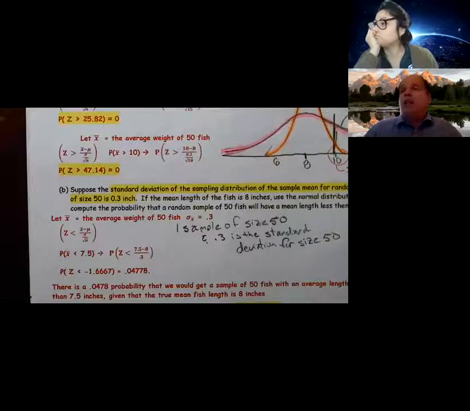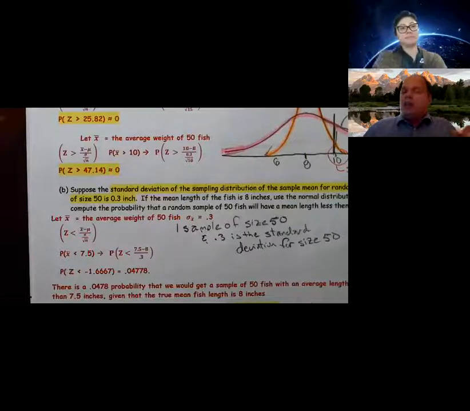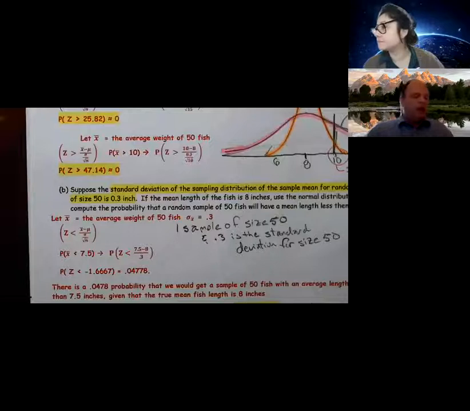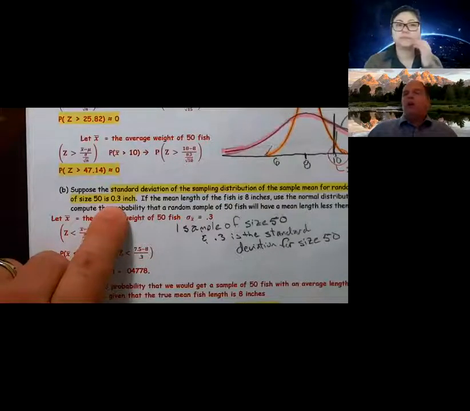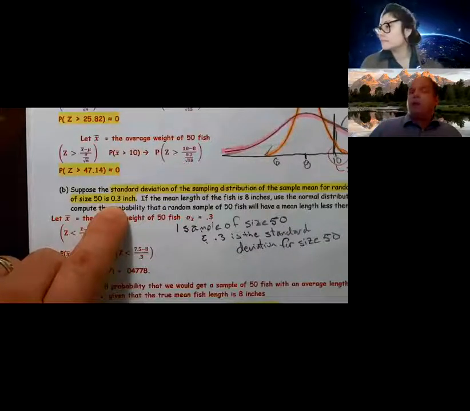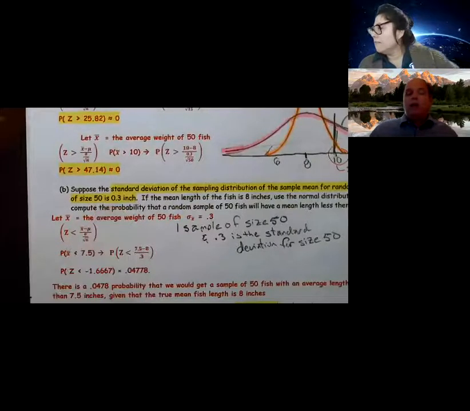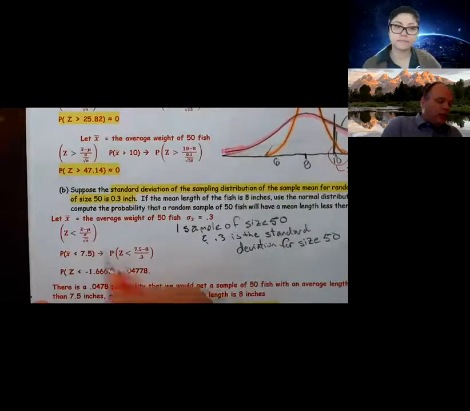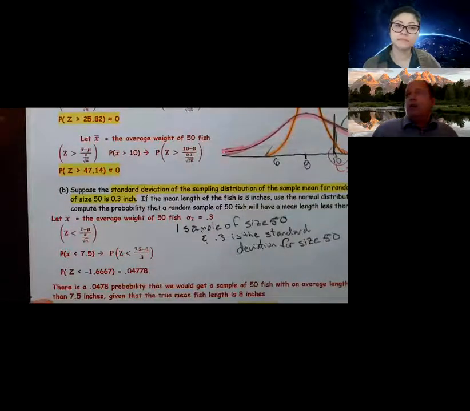I totally understand that. If you miss this distinction, it's not the end of the world. They're saying samples of size 50 have this standard deviation. They're not saying the population has a standard deviation of 0.3, and then you divide by the square root of 50 for that. Now, had you divided by the square root of n, you would have still gotten partial credit.